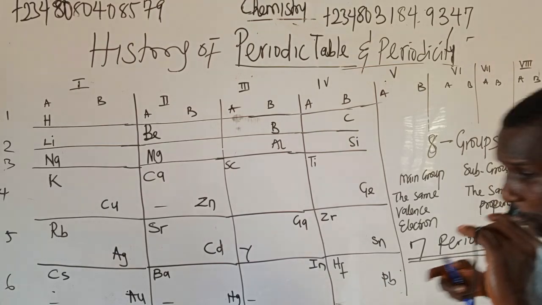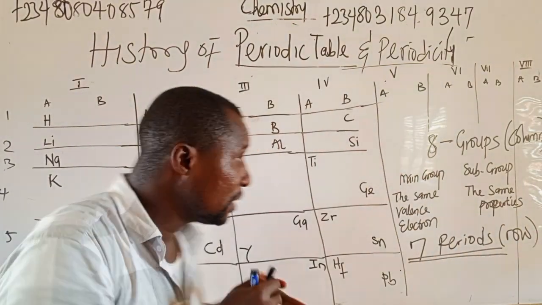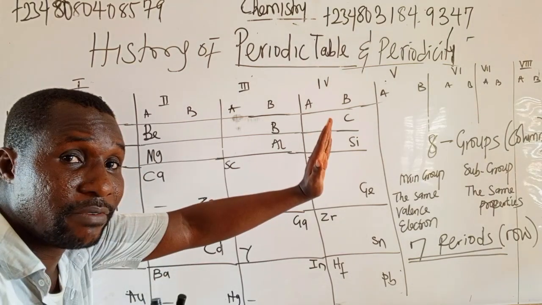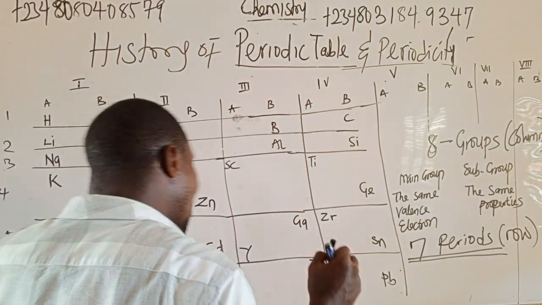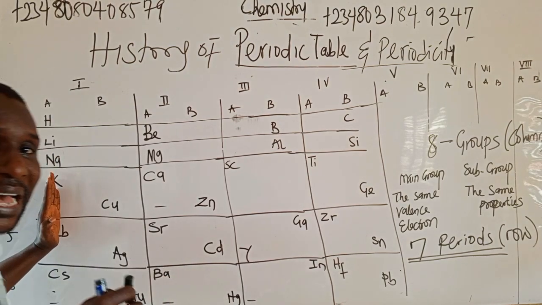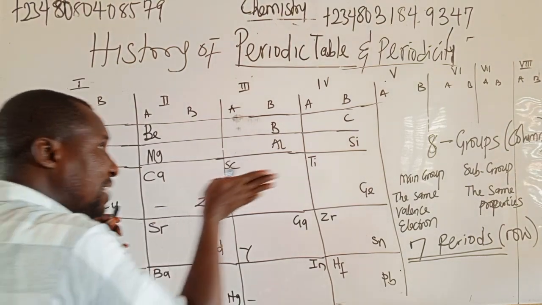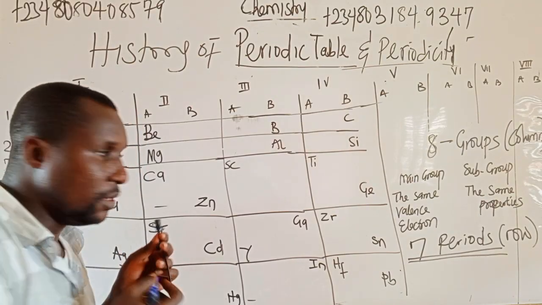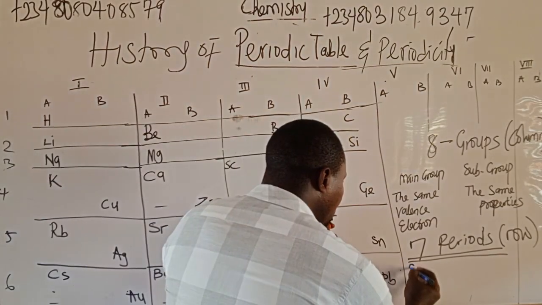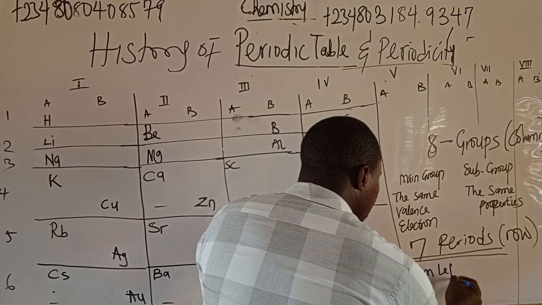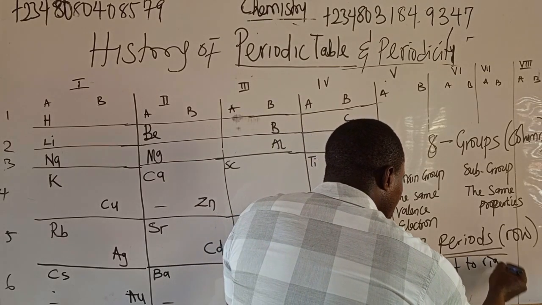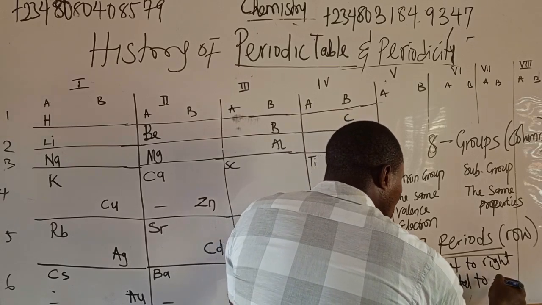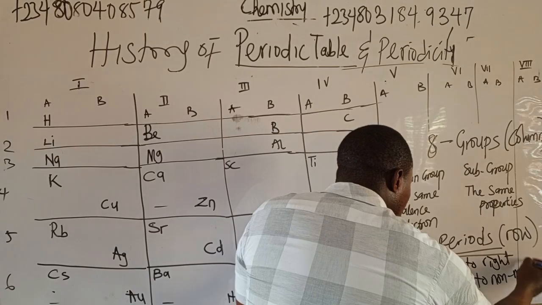Another thing you have to know about Mendeleev periodic table. As you are moving from left to right, metals are at the left, and as you move to the right across the period, we have non-metals.